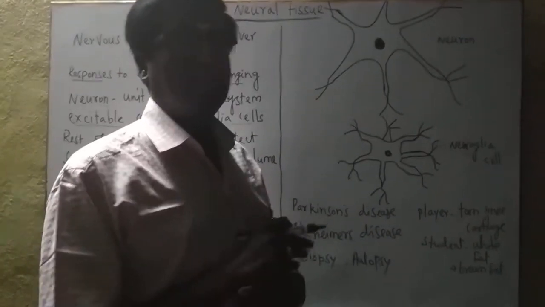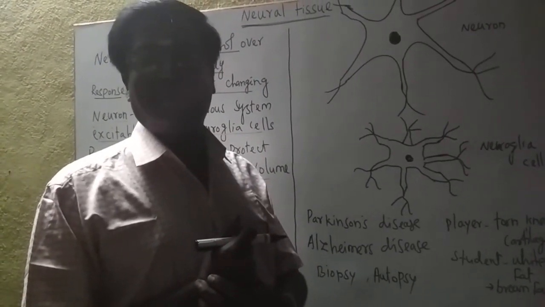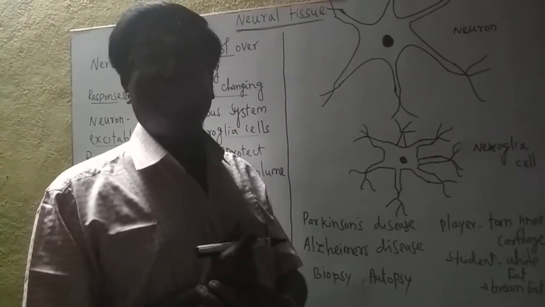Okay, that's all for this chapter, the nervous tissue, and also the tissue level of organization lesson is over, students.